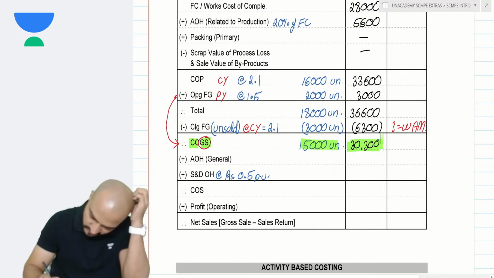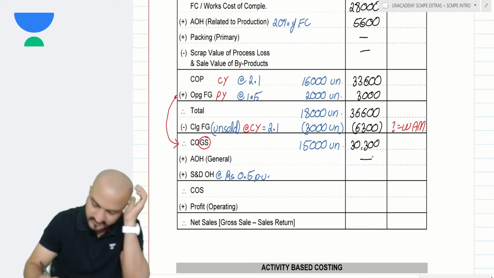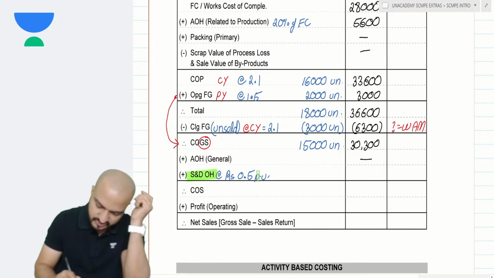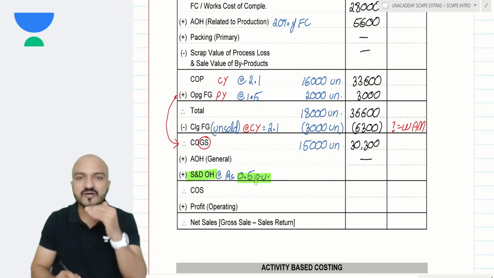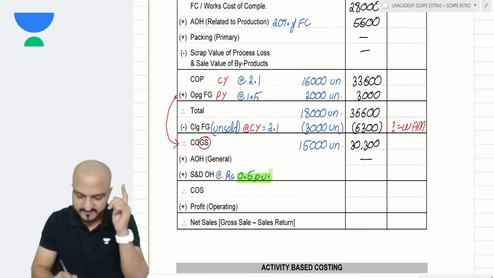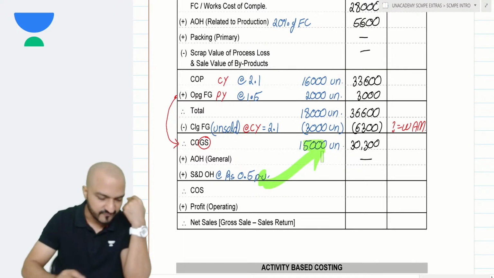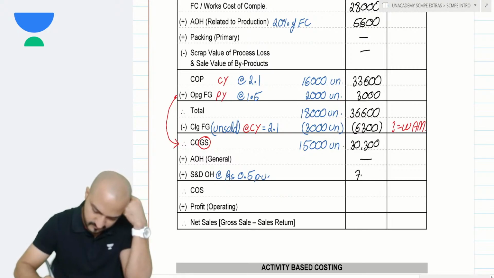Okay? And on that cost of goods sold, you add the general admin. Well, in this question, there is no further general admin, but you have the selling and distribution of 0.5 per unit. Now, this 0.5 per unit will be incurred on which units? This 0.5 per unit will be incurred only on the sold units, 15,000. So 15,000 into 0.5 makes 7500.